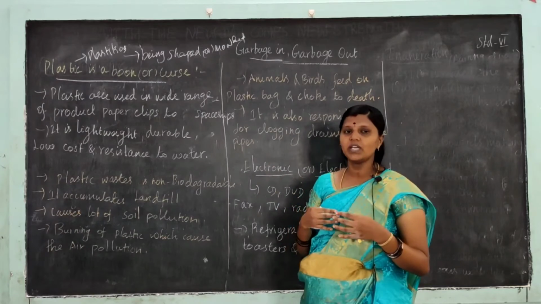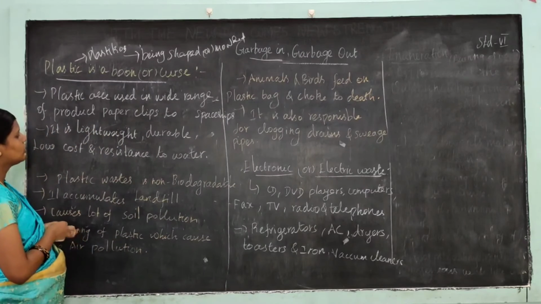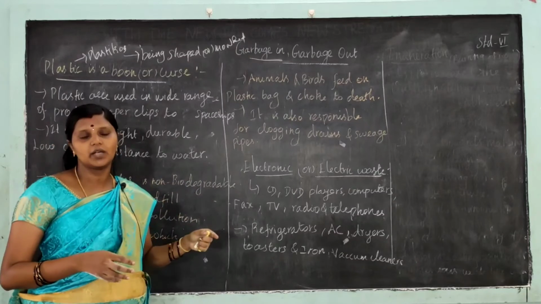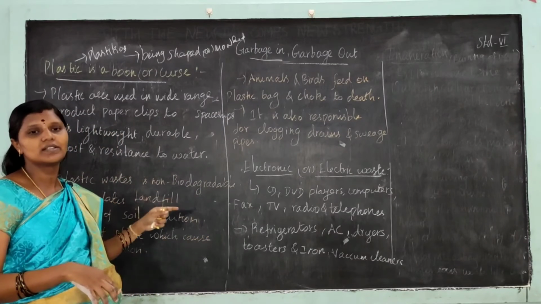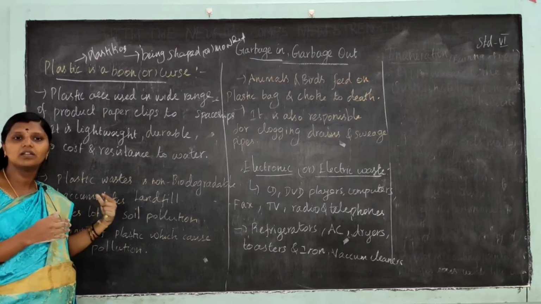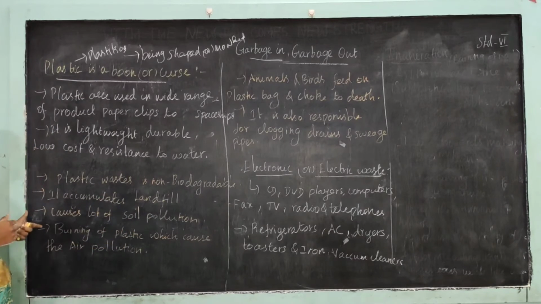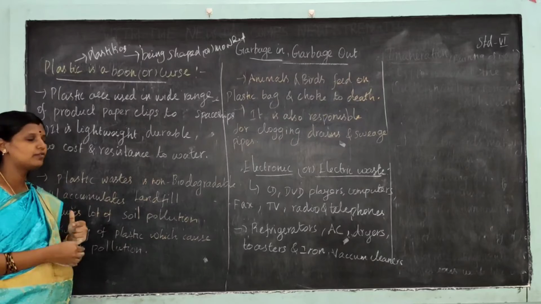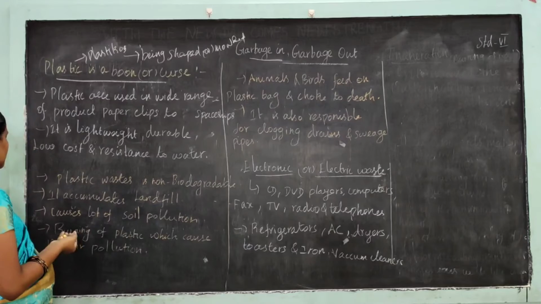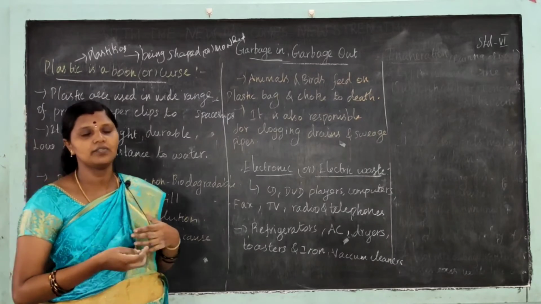Boon means varam. Okay, so plastic is a boon for us. And also, plastics are non-biodegradable. So plastic is also viewed as a menace. Menace means very dangerous. Because plastics are non-biodegradable, plastic waste accumulates in landfills and causes a lot of soil pollution, and also burning of plastic causes air pollution, which makes the air unfit to breathe.